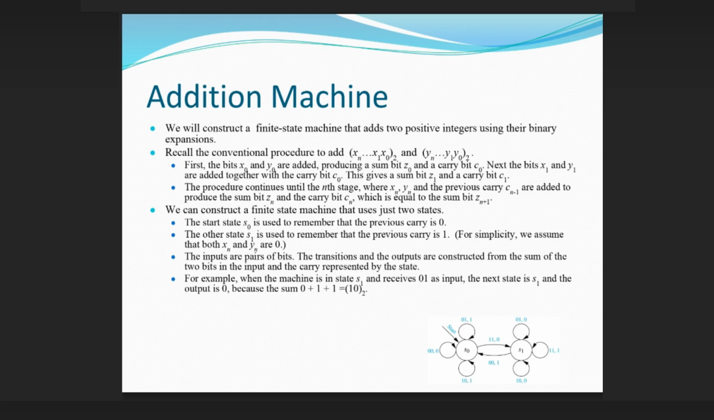We can construct a finite state machine that uses just 2 states. The start state S0 is used to remember that the previous carry is 0. The other state S1 is used to remember that the previous carry is 1. For simplicity, we assume that both xn and yn are 0. The inputs are pairs of bits. The transitions and the outputs are constructed from the sum of the 2 bits in the input and the carry represented by the state. For example, when the machine is in state S1 and receives 01 as input, the next state is S1 and the output is 0, because the sum 0 plus 1 plus 1 equals 10 in binary.